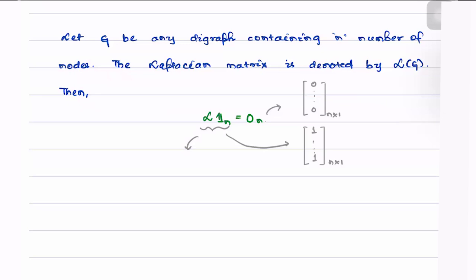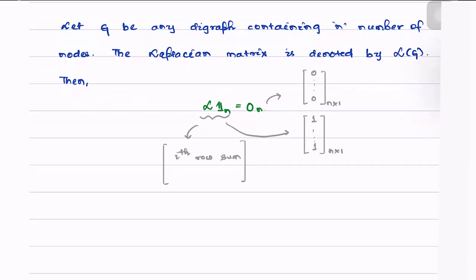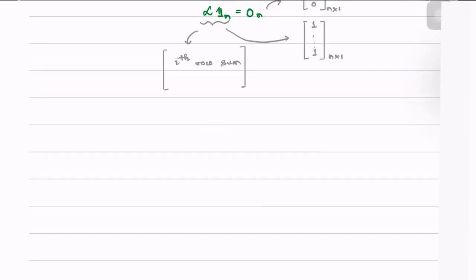L1n simply gives us a vector where each entry is nothing but the ith row sum. So what this result means is that every row sum that we take must be equal to 0. This is something which can be very simply proved and follows directly from the construction of a Laplacian. So this is going to be extremely easy, and we'll do it rather quickly.